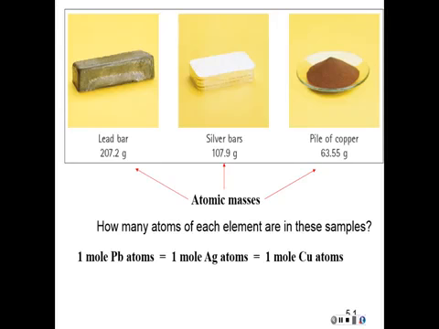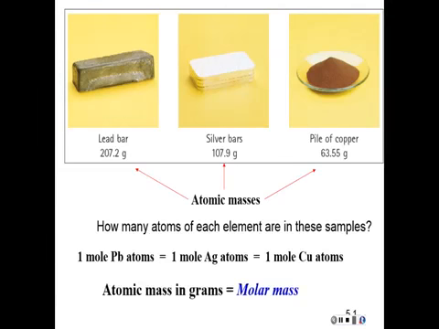So we can say then that if you weigh out 207.2 grams of lead, you have 1 mole of lead atoms. And if you weigh out 107.9 grams of silver, you have 1 mole of silver atoms. Or if you weigh out 63.55 grams of copper, then you would have 1 mole of copper atoms. Now again, in the beginning, nobody knew how many atoms that was, and they really didn't care, because they could still do a lot with these numbers.